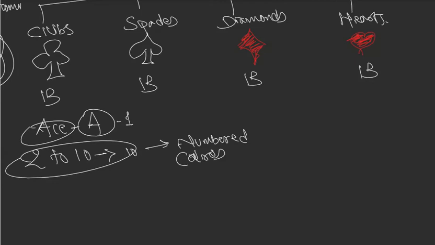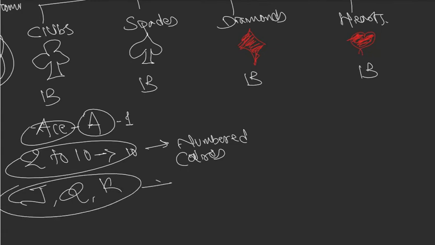And then there are face cards, which are jack, queen, and king. They are known as face cards because somebody's face is drawn or printed on them. Simple. So each suit has 13 cards.